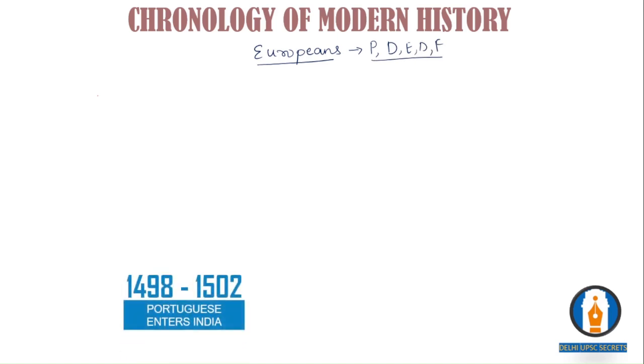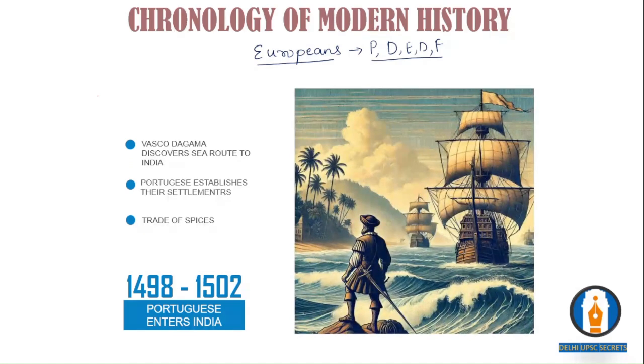When it comes to the Portuguese, it was between 1498 and 1502 that we see their influence. In 1498, Vasco da Gama discovers the sea route to India, entered the Calicut region, and was received by Manu Vikram Verma, the king in that region. Portuguese also started establishing their settlements from 1502 in Calicut, Cochin, Cananore, and so on. The Portuguese primary purpose was the trade of spices, and they were the first people to start the licensing system in India. Next to the Portuguese, we have the Dutch, English, Danes, and French.